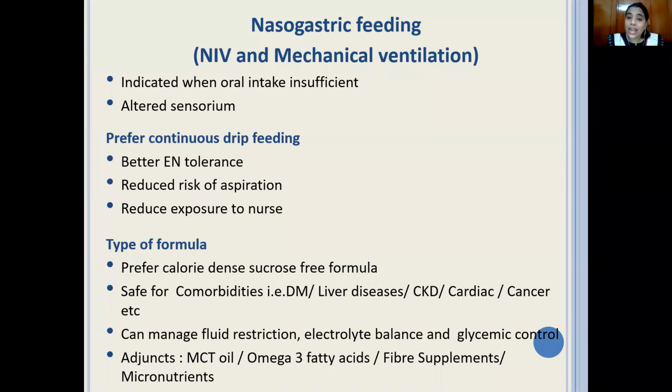But why not kitchen formulas? Because right from the preparation to handling to delivering to storing it for a long time, and in what vessels we are going to store, everything may not really be right with the present protocol of hygiene. So the best thing is to use commercial formula in the present setup. So fiber supplements or micronutrient supplements have to be continued over here.